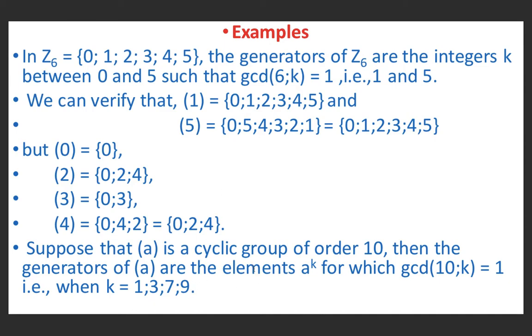So these are two different examples. This is the example of Z6. Here the generators are only 1 and 5, out of 0, 1, 2, 3, 4, 5. However, these others are not generators. This is another example. In this case, we have considered a cyclic group of order 10, which is U10. We have discussed it in almost every lecture. And in this case, the generators of a are the elements of the form a raised to k, for which gcd(10, k) is 1, when k is equal to 1, 3, 7, 9. Because these are the elements which are relatively prime to 10.